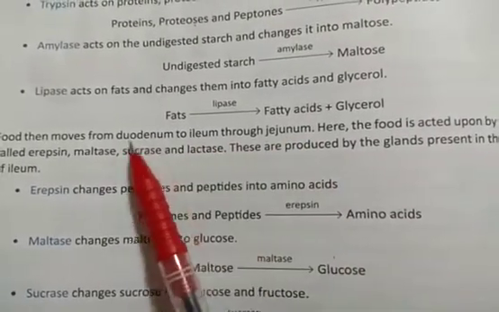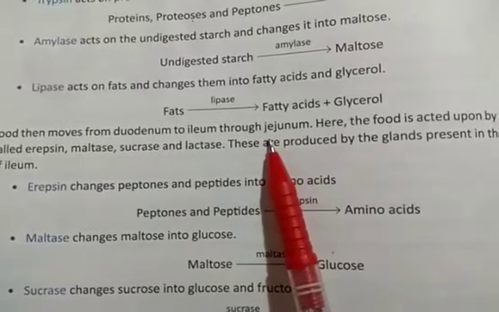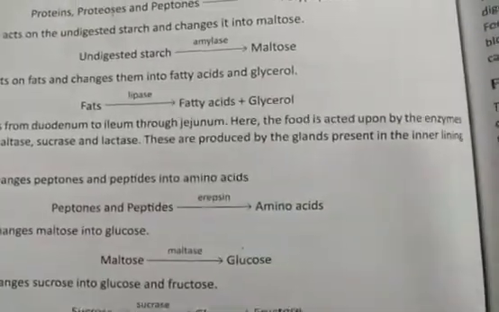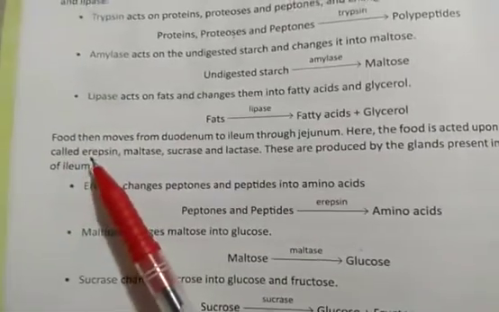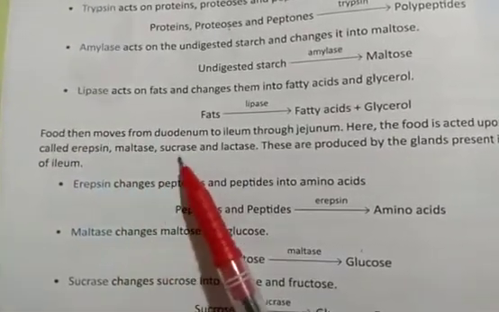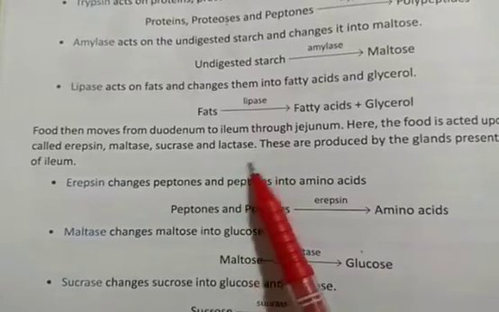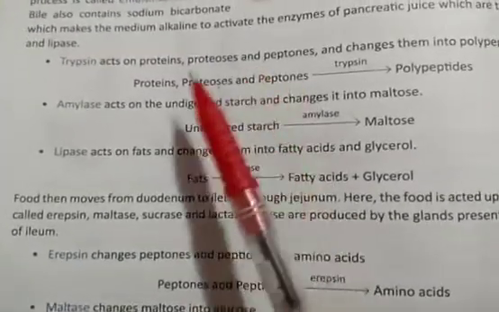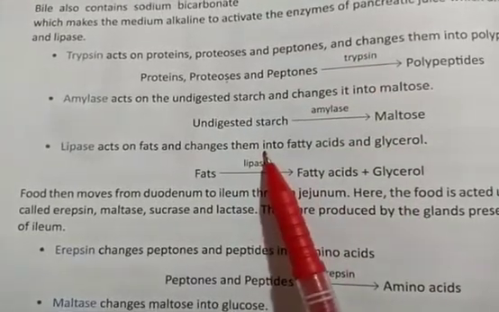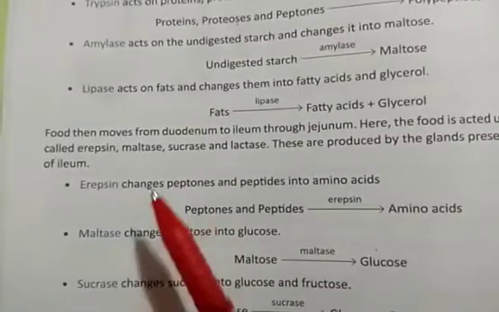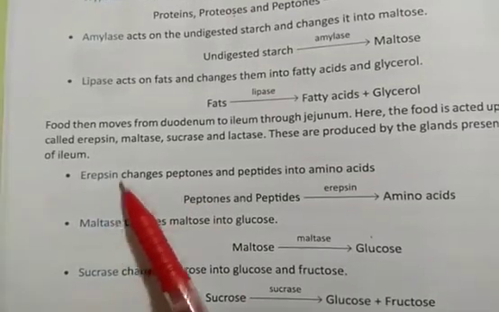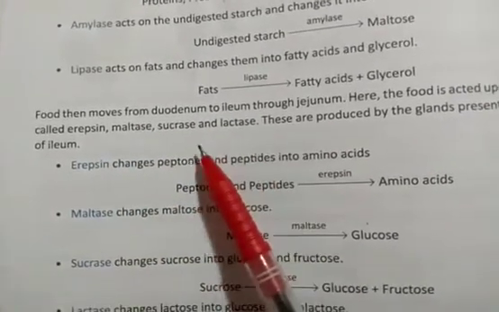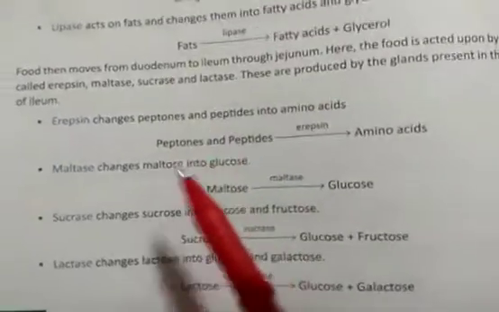The duodenum, ileum and jejunum are the three parts of the small intestine. Here the food is acted upon by the enzymes called trypsin, maltase, sucrase and lactase. So within the intestine there are different regions where trypsin, amylase and lipase are present, and other regions where trypsin, maltase, sucrase and lactase are present. These are all the names of the enzymes. So let us see their functions now.